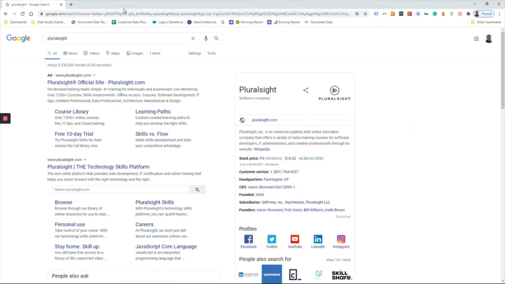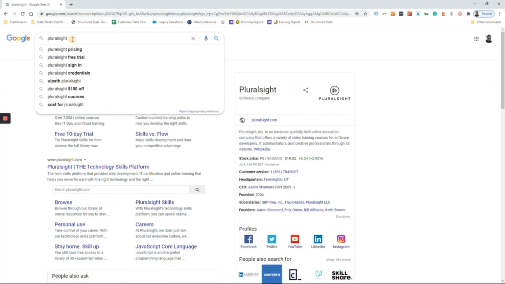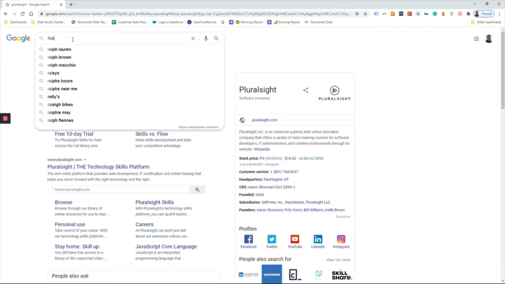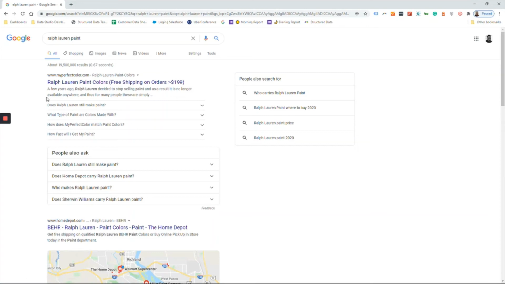Now let's take a look at something more interesting as far as rich results. Let's say we're searching for a product. If I'm searching for, say, Ralph Lauren paint, I know it's kind of random. But interestingly enough, instead of the people also ask section, you're seeing here a rich result that's called FAQs. And FAQs, that's exactly what they are. It's frequently asked questions.